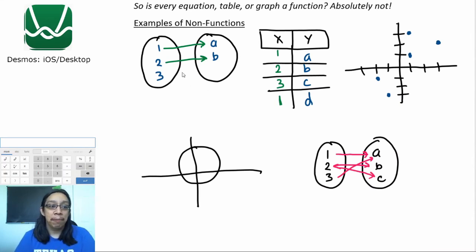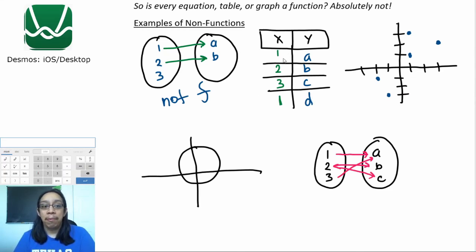Let's look at this first example. In this example, we have 1 going to a, 2 going to b, but we're noticing that this 3 isn't going anywhere. Now in this case, this violates the definition in this way. Every x has exactly one y. And if one of these x's doesn't go to anything, then that means that this is not going to be a function, because this x doesn't have a y.